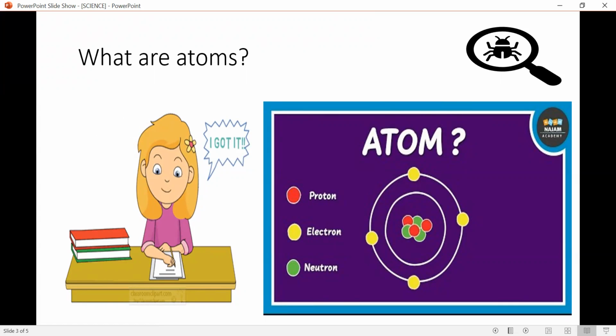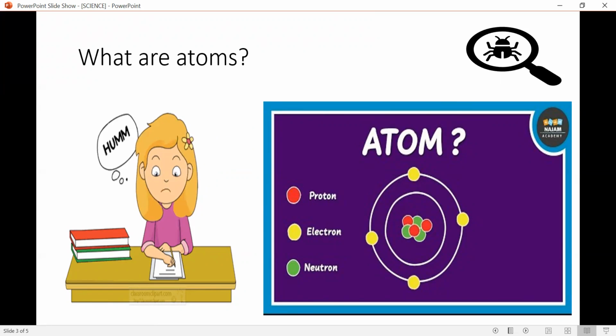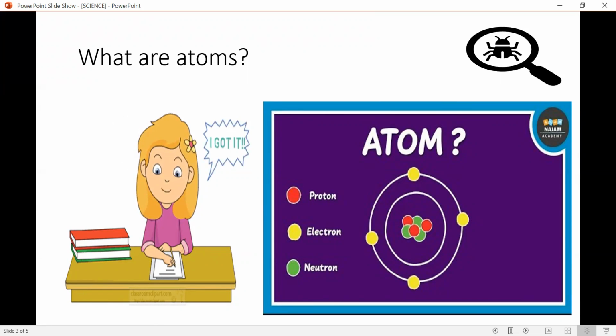that smallest piece is known as an atom. Now, we have studied who named the atom, what an atom is, and how we cannot see the atom. And if I give you one more example, hope your mom wears jewelry, like in her ears, in her neck, and in her hands, etc. But did you ever see that gold also has atoms?